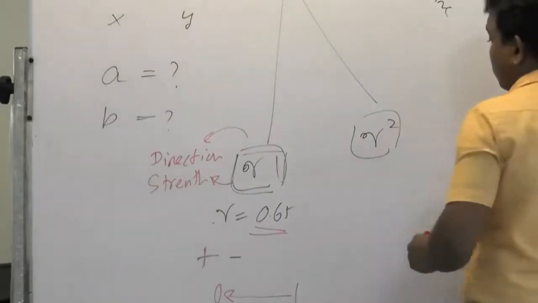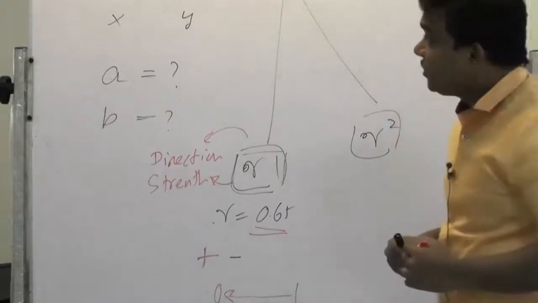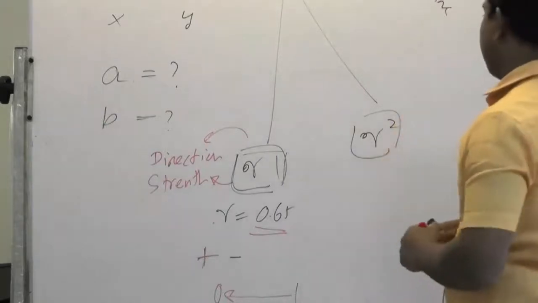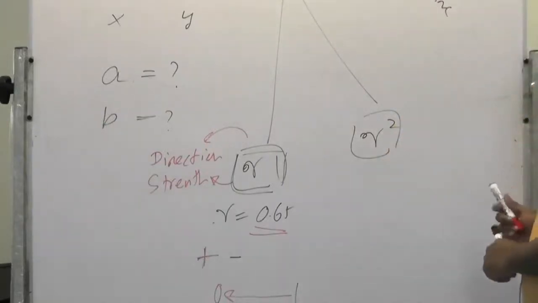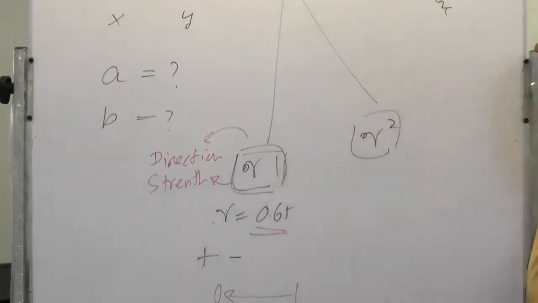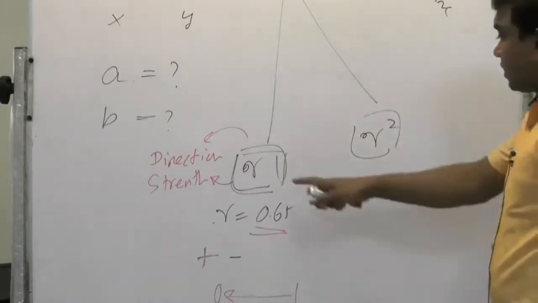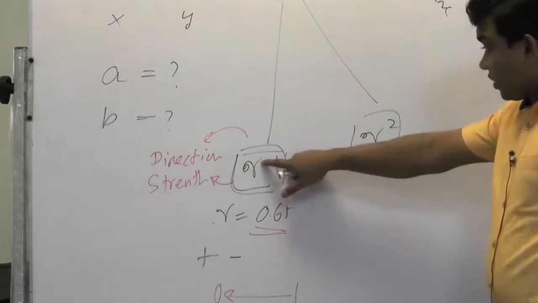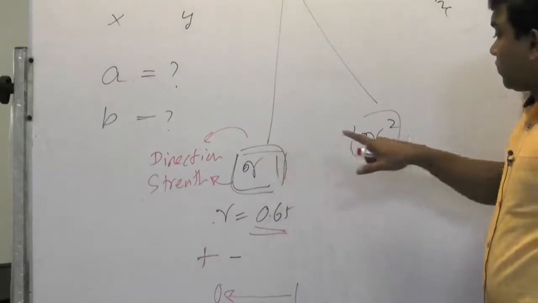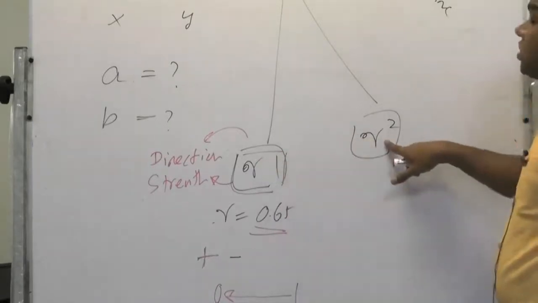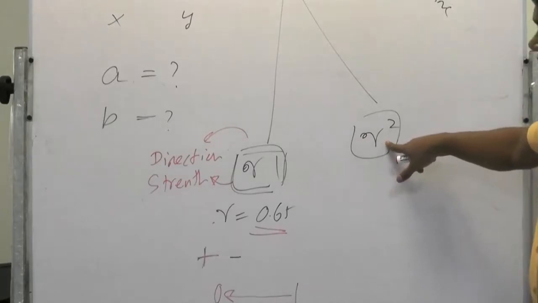Then the second measure was the coefficient of determination, right? What is the coefficient of determination? It is the square of the correlation coefficient. The power of 2 of the correlation coefficient is the coefficient of determination, right?